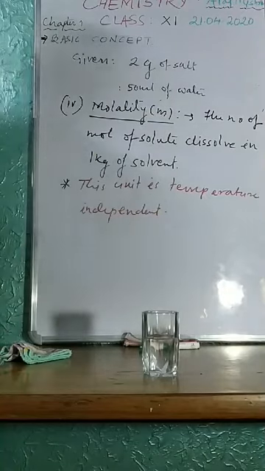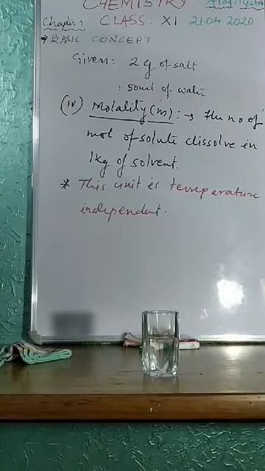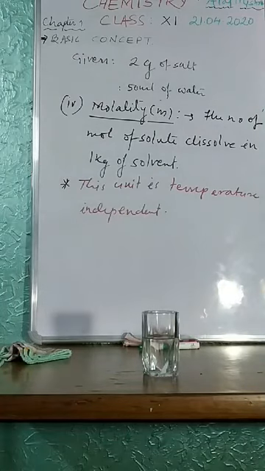I am sure that you have pen and paper in your hand and you must write all the definitions and important points in your copy. So again, I am saying molality is the number of moles of solute dissolved in 1 kilogram of solvent. And the unit is temperature independent. That means molality is independent of temperature. Is it that clear? Okay, good. How can you calculate molality?